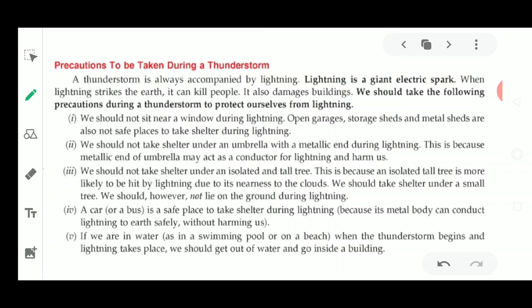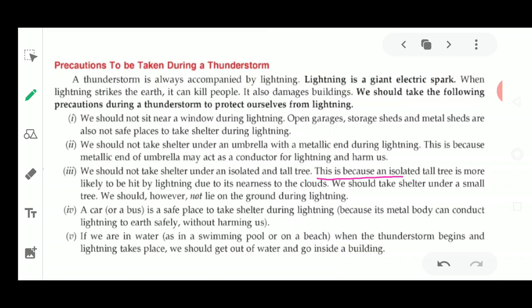That is why it hits any object which is much taller. If nothing else is present, for example one plain ground where only one tall tree is present, it is the tallest object on that ground and more likely to be hit by lightning.